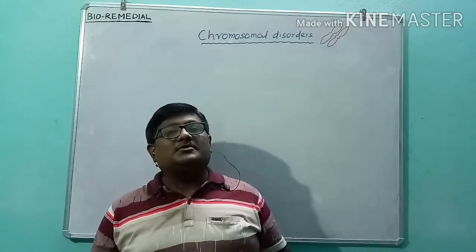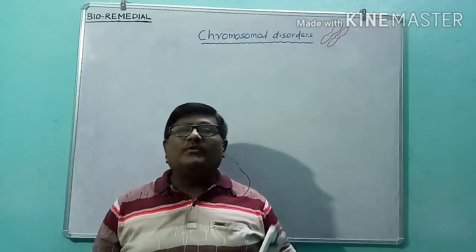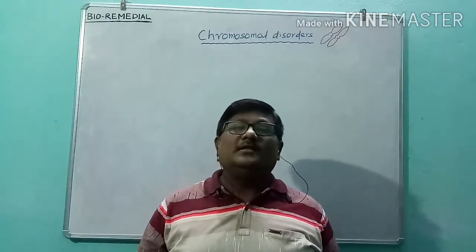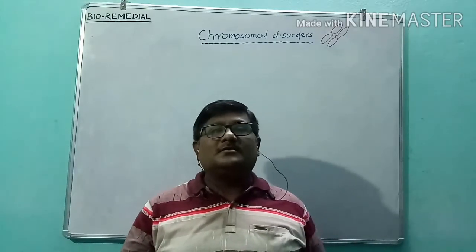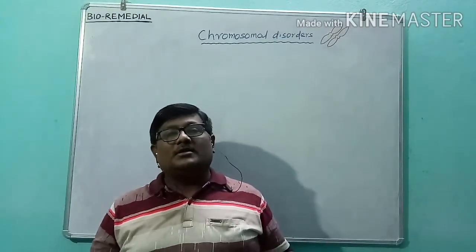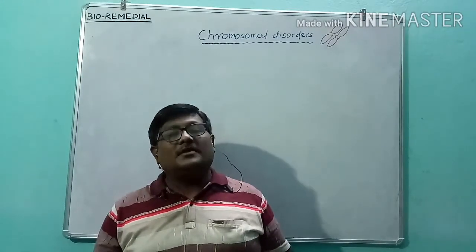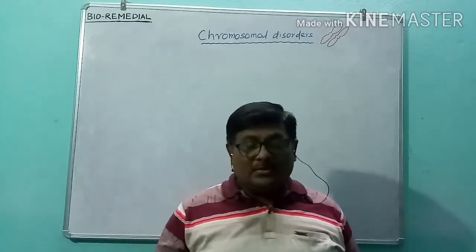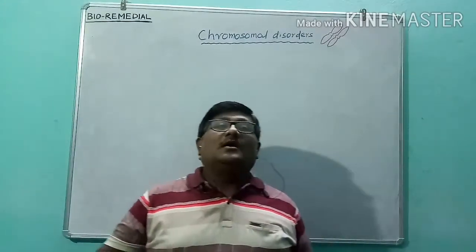So today we will discuss the chromosomal disorders, only the change in number of chromosomes in living organisms. Structural change is altogether a new chapter, called mutations. We will discuss that in another video. Today we will only discuss the numerical changes that take place in the chromosomes.